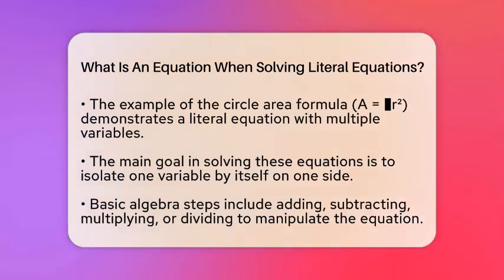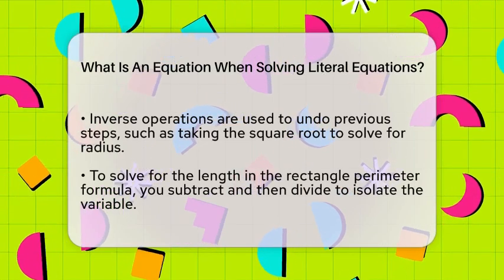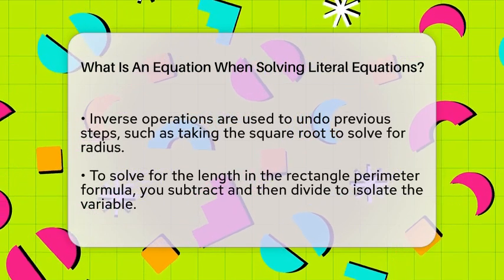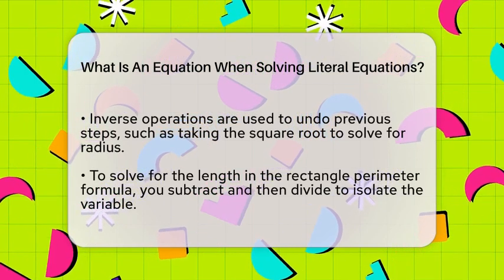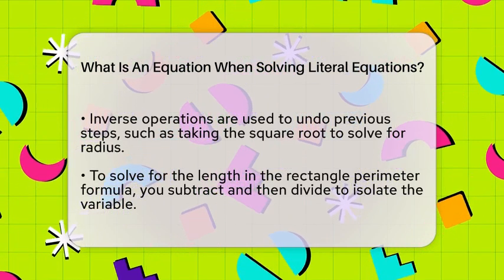Let's say you want to solve for the radius in the circle formula. You would start by dividing both sides of the equation by pi. That gives you A divided by pi equals r squared. Then, take the square root of both sides to find r.